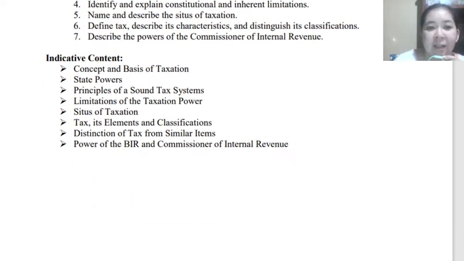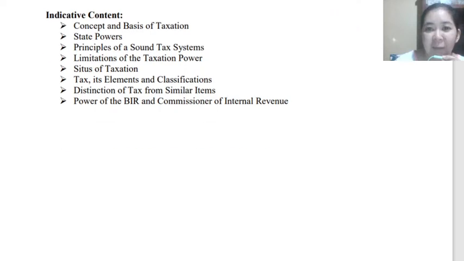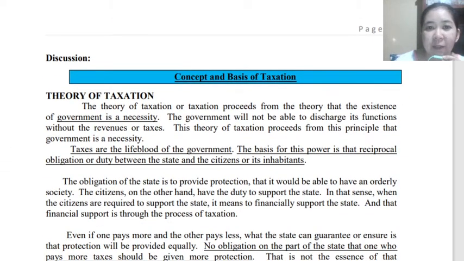Okay. So we have here the contents for this module. First is the concept and basis of taxation, the state powers, principles of sound tax systems, limitations on the taxation power, situs of taxation, tax, its elements and classifications, distinction of tax from similar items or payments, and the power of the BIR and the Commissioner of Internal Revenue. Okay, so to start with our discussion, let us discuss the concept and basis of taxation.